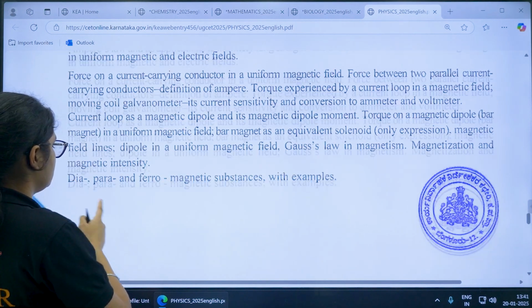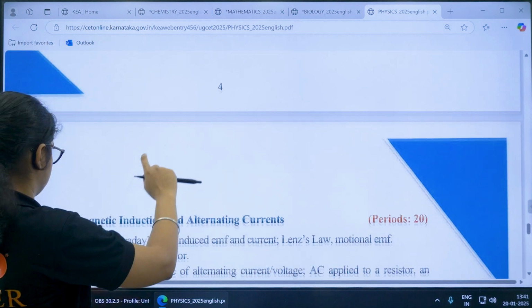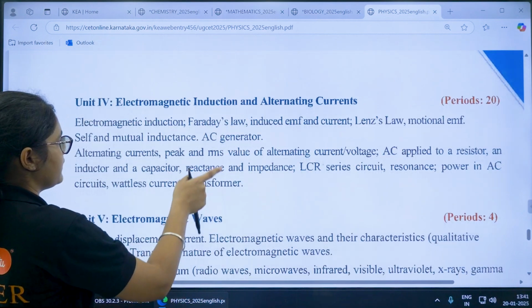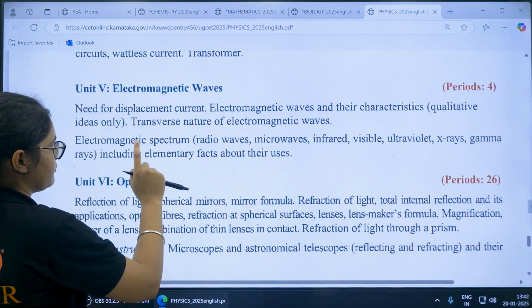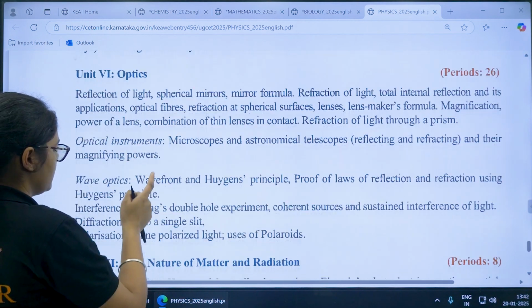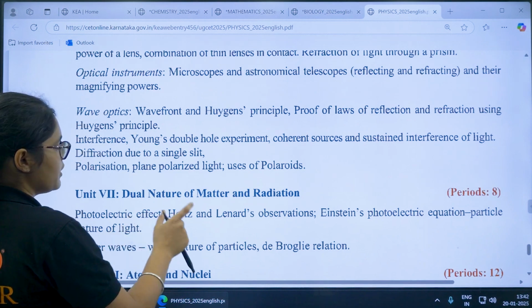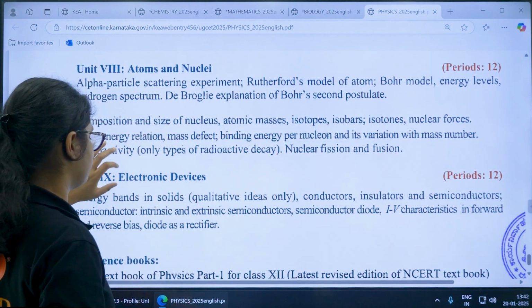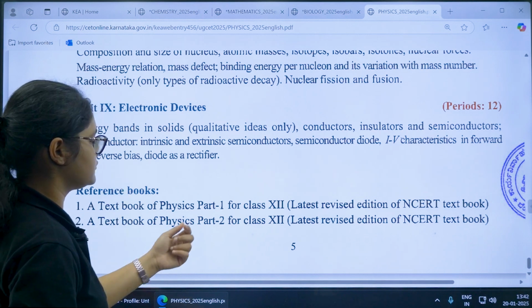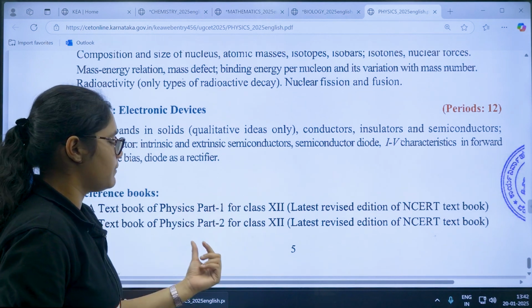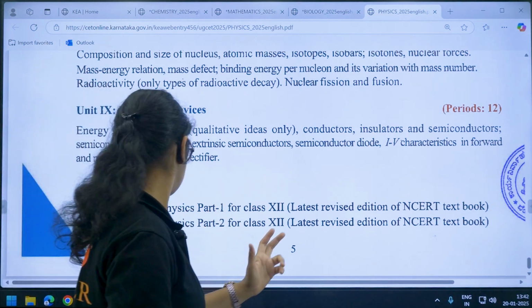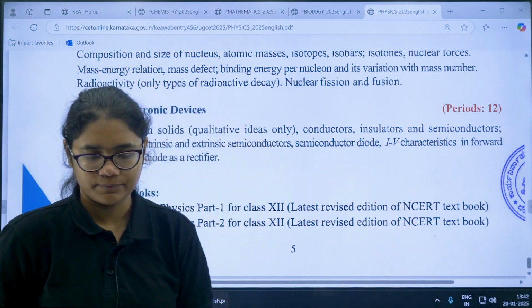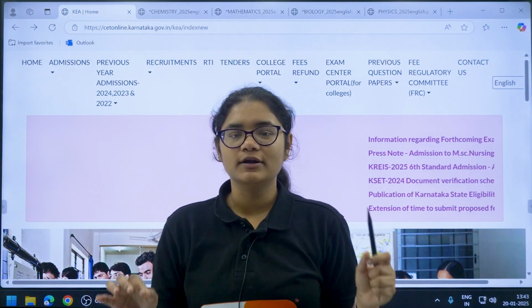Then electromagnetic induction and alternating current, electromagnetic waves, optics. Then dual nature of matter and radiation. Then you have atoms and nuclei, electronic devices. Again the reference books are part 1 and part 2 for class 12 physics, NCERT books of the latest edition. So yes students, that is all about the syllabus.